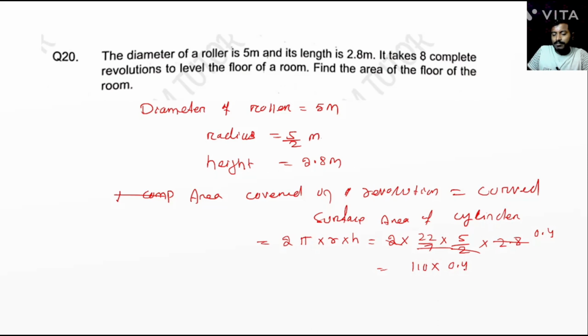So the decimal cancels, 11 into 4 is 44 meter square. When it covers one revolution, it covers 44 meter square. Then find the area of the floor.